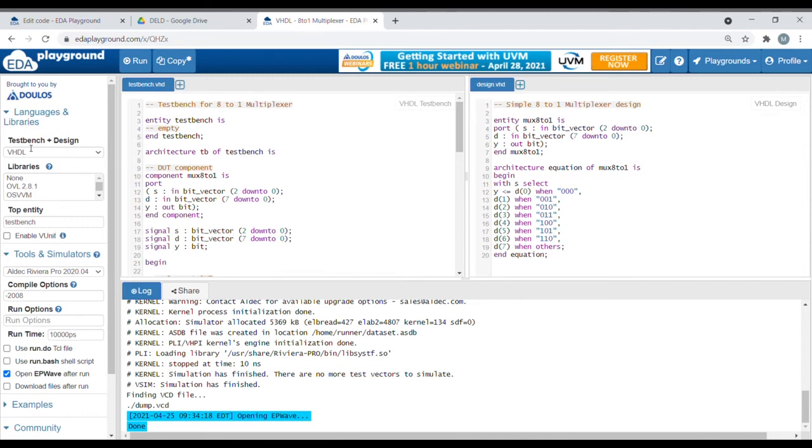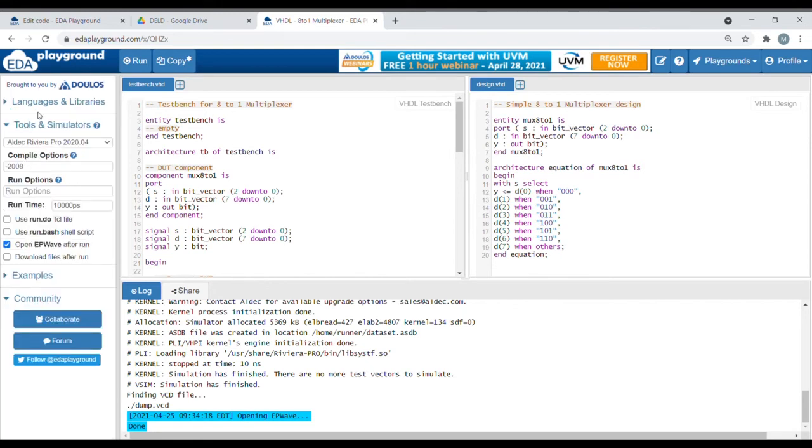In language and libraries, VHDL should be test bench plus design, and in top entity we should write testbench. After knowing this, we have to go to tools and simulators, where Aldec Riviera Pro should be used for 8:1 MUX, and runtime should be 10,000 ps.